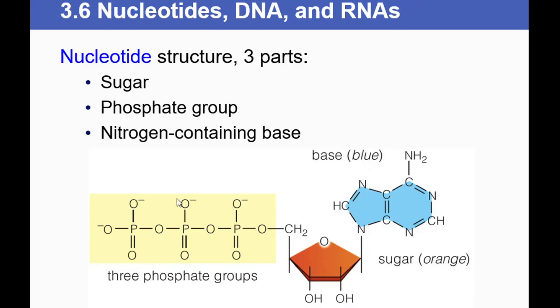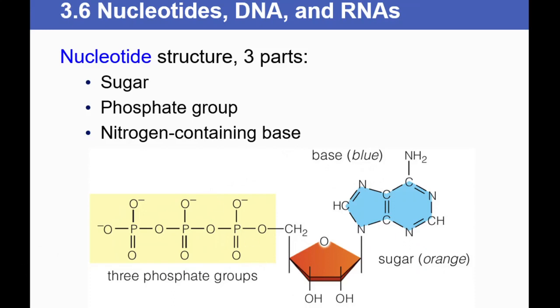The third component is the phosphate group. The phosphate group can be a single phosphate, in which case we call it a monophosphate. If two phosphate groups are attached, we call it a diphosphate. If three phosphates are attached, we call it a triphosphate. So this nucleoside, which is devoid of phosphate, consists of your nitrogen base and sugar. This nucleoside, when attached to a phosphate, we call it a nucleotide.